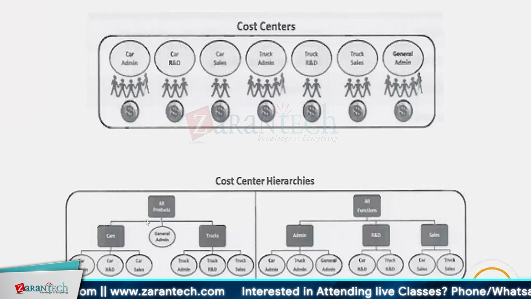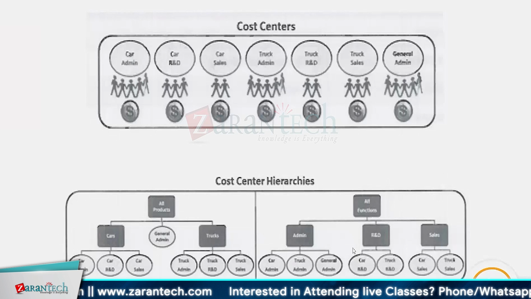On the left side, we see that all products are the primary supervisory organization, then it has cars and trucks as subordinate organizations. And under all products, you have a general admin. So admin for both cars and trucks is shared. Whereas in cars, you have car admin, car R&D, car sales, and in trucks, you have truck admin, truck R&D, and truck sales.